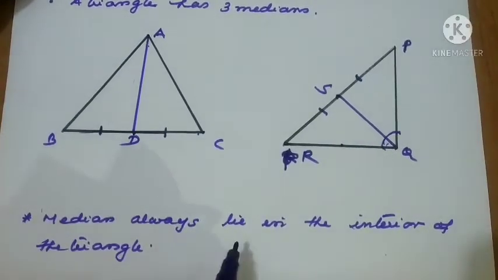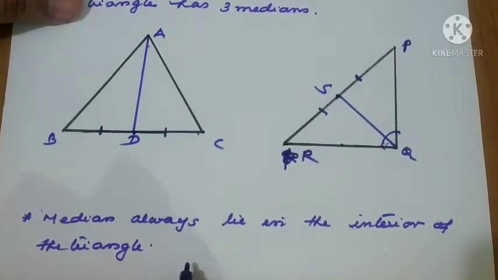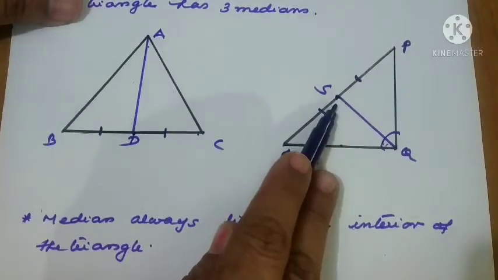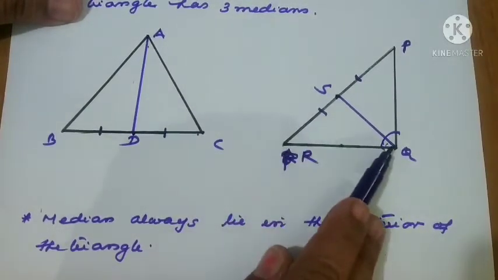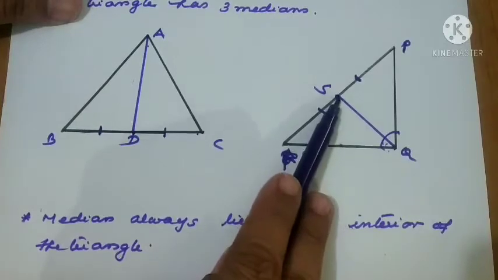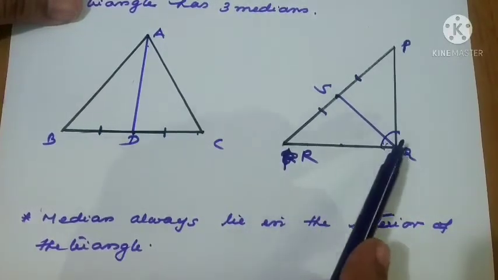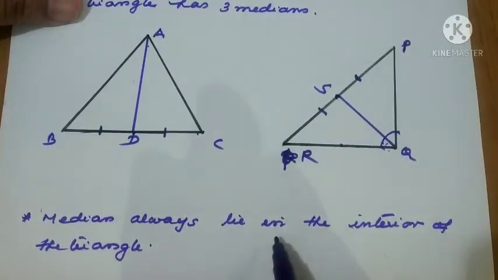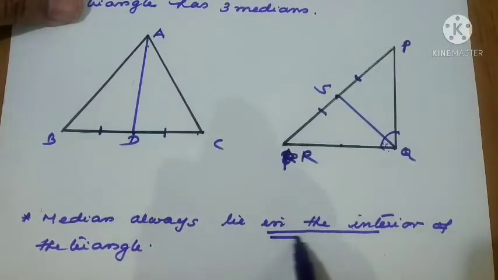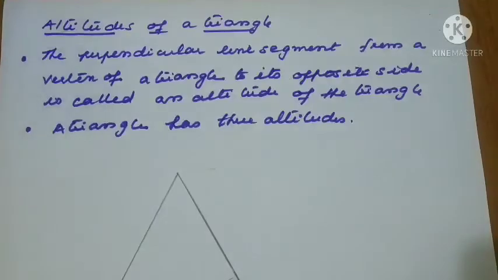Now, a median always lies in the interior of the triangle. Whenever we take a median, it joins the midpoint of a side to the opposite vertex. The median always lies in the interior of the triangle.